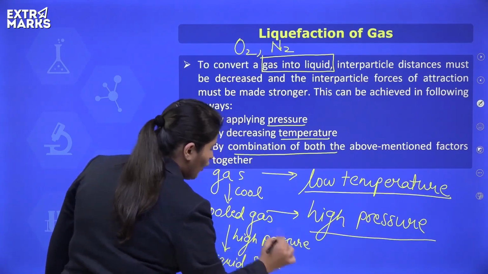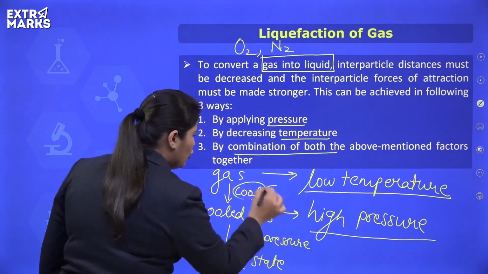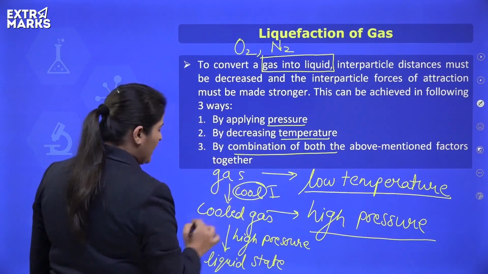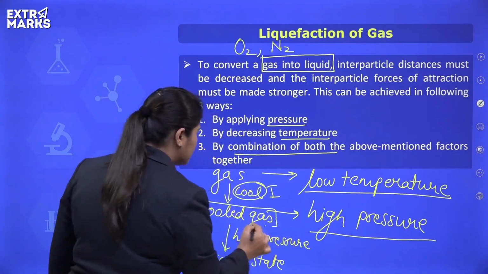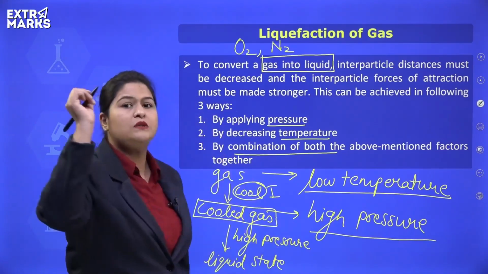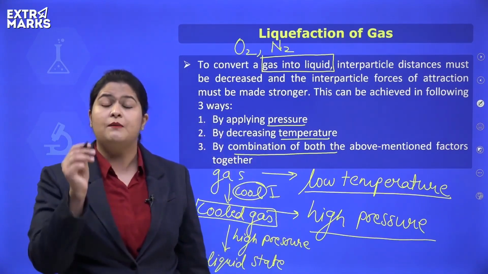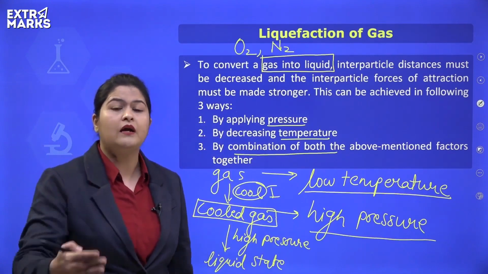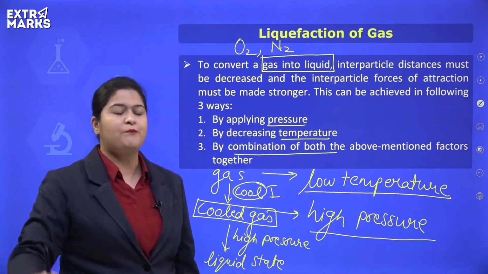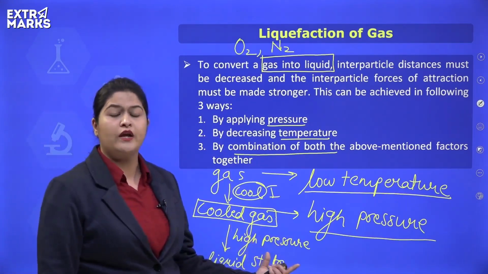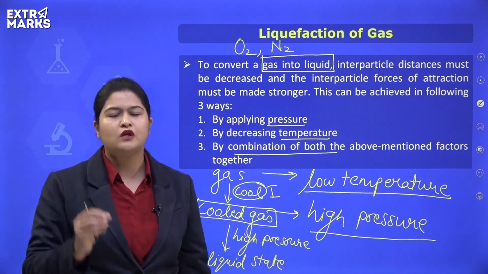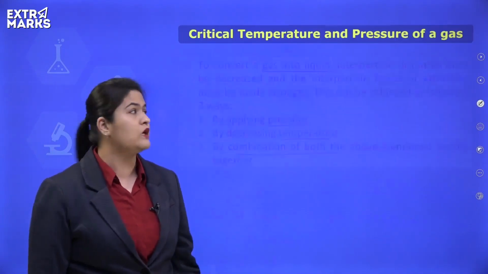So in the first step, we cool it. And while cooling, we ensure that the gas is cooled up to a specific temperature. Yes, it is compulsory to bring a gas down to a specific temperature before applying high pressure on it. Otherwise, no matter how high pressure you apply, it will not liquefy.